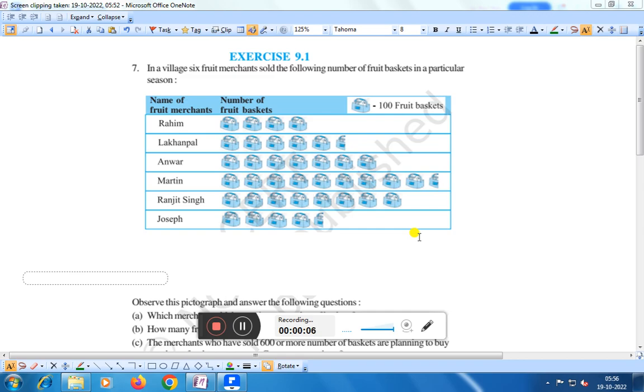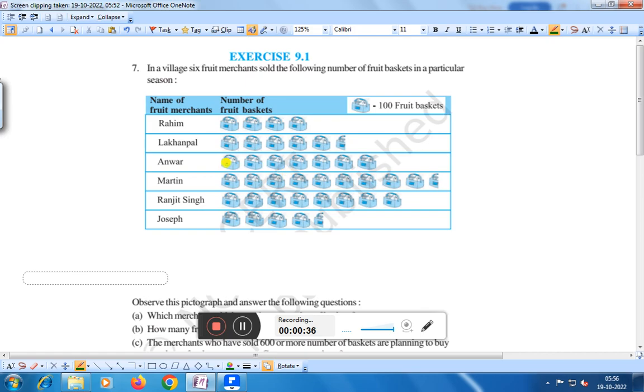In a village, 6 fruit merchants sold the following number of fruit baskets in a particular season. Here you see that one picture represents 100 fruit baskets. The table shows the name of the fruit merchants and the number of fruit baskets. Therefore, you have to count all the fruit baskets first.